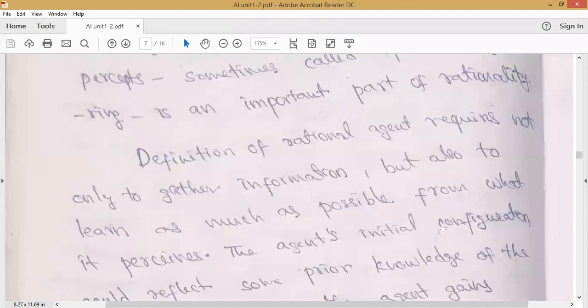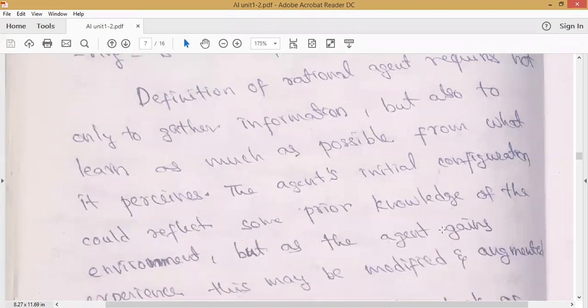The definition of rationality requires not only information gathering, but also that the agent learn as much as possible from whatever it perceives. So rationality requires learning ability also. It should be able to learn as much as possible from its percepts. That is called a rational agent.